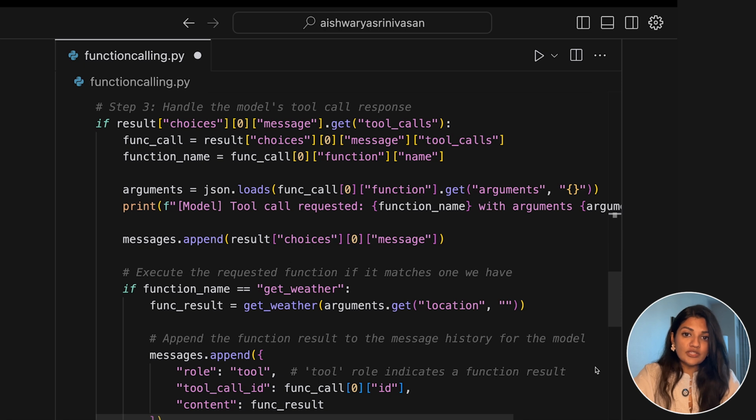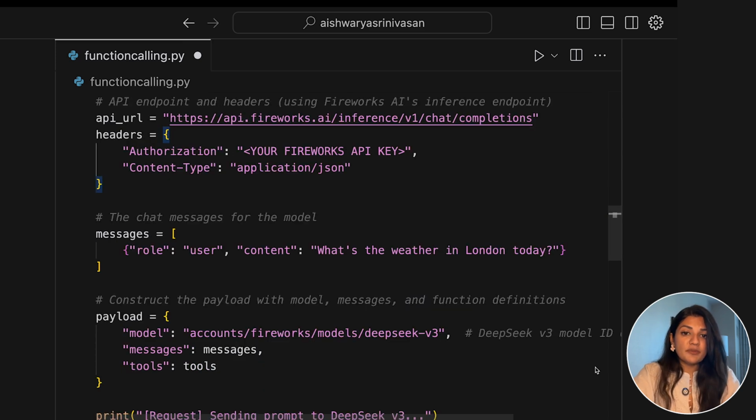Third, we send a request to DeepSeek V3 with function calling enabled. We compose our chat prompt and send it to the DeepSeek V3 model. We'll use the Fireworks chat completion endpoint for DeepSeek. In the payload, we have specified the DeepSeek V3 model hosted on Fireworks. Then we pass in the conversation messages, just a single user query in this case. Then we include the tools list with our tool function. When we send this request, DeepSeek V3 will process the user query, and because we gave it the option to use get_weather, it will likely recognize that the question is exactly what the function call is for.